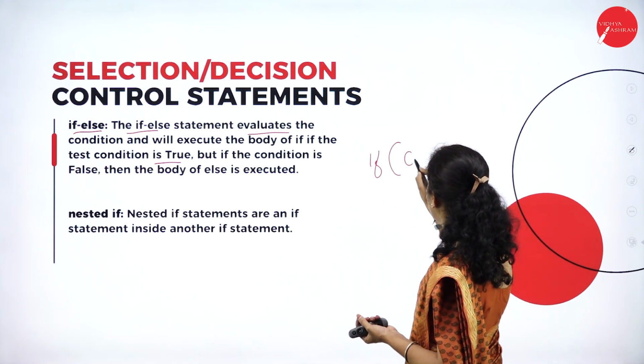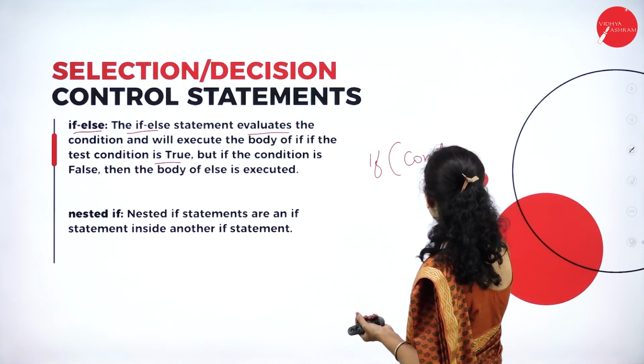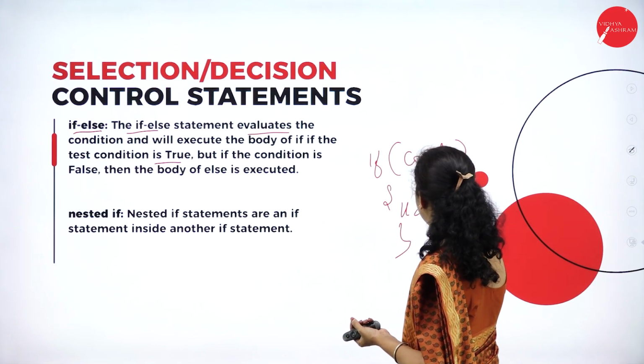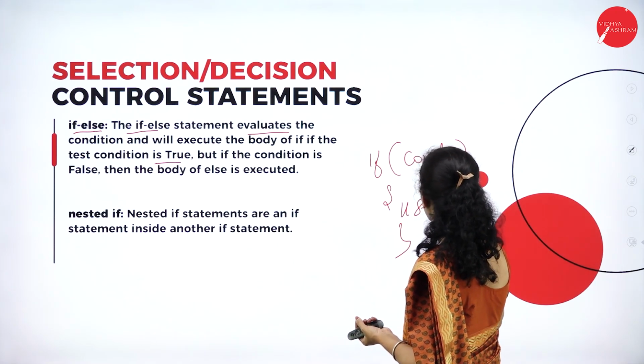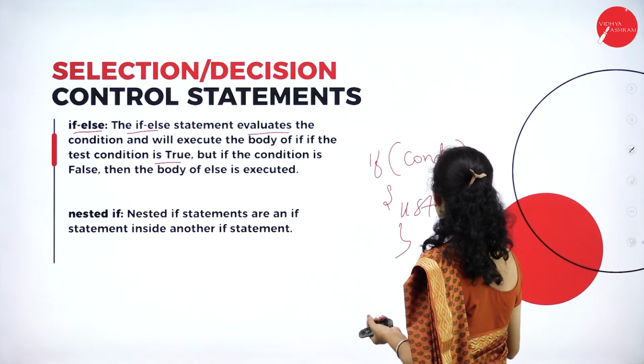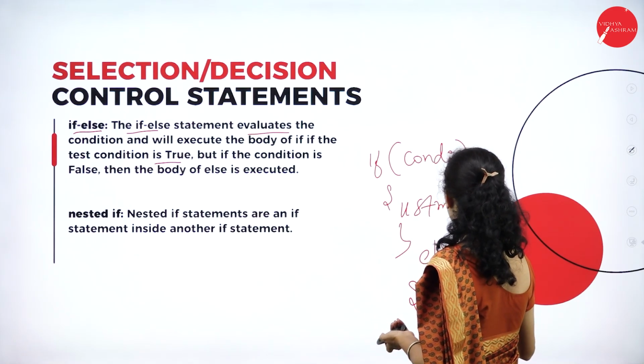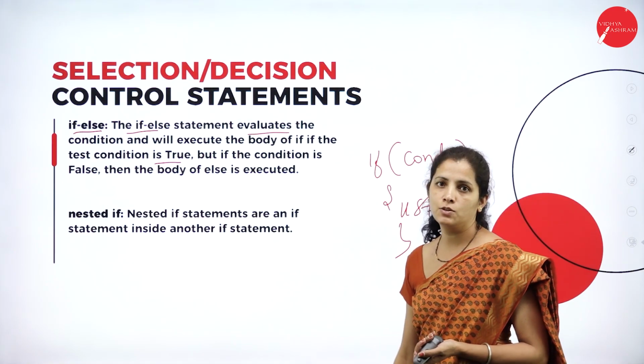If condition, then statements, else statements. Same procedure here also.